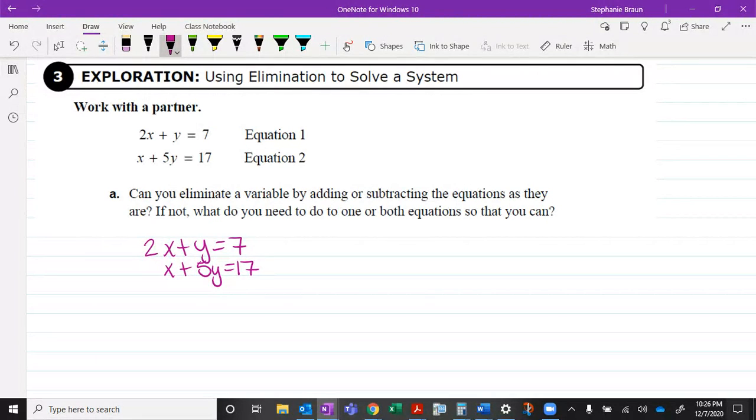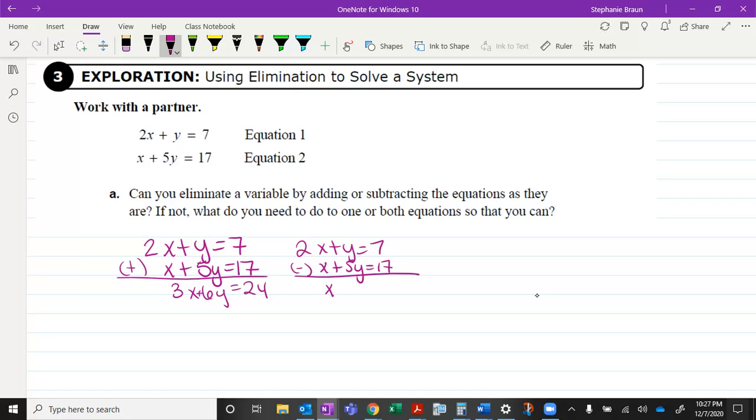Okay, hopefully you discussed. So if I add these systems together, I am going to get 3x plus 6y equals 24. Nothing gets eliminated. If I subtract them, write it again. 2x minus x is x. Y minus 5y, that's a 1y minus 5y, is going to be negative 4y. 7 minus 17 is going to be negative 10. Again, nothing got eliminated, and that's the whole purpose of this approach. So just adding or subtracting isn't going to work.